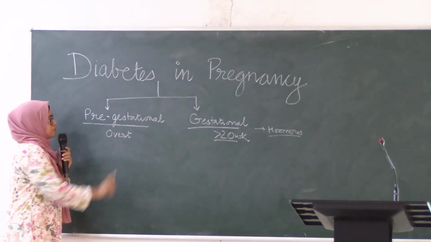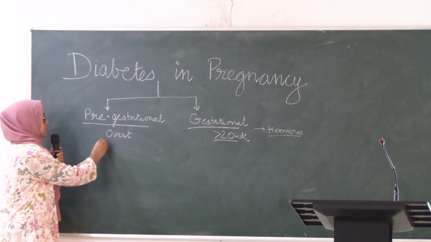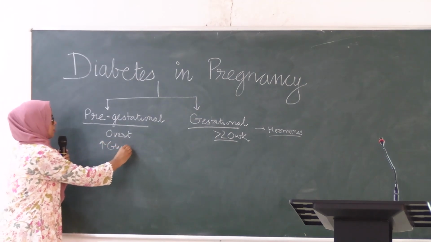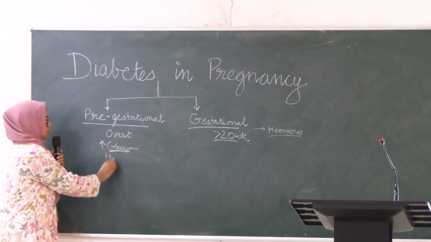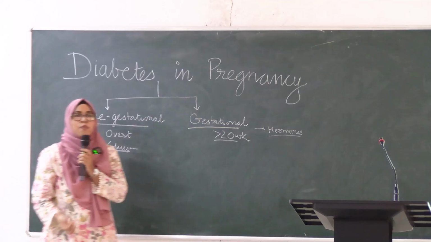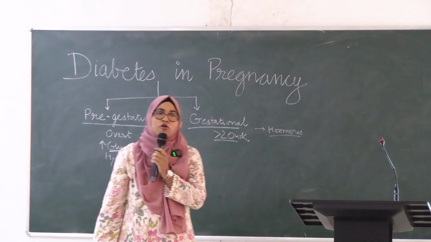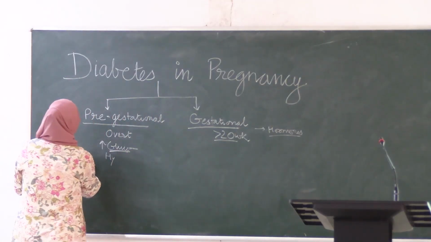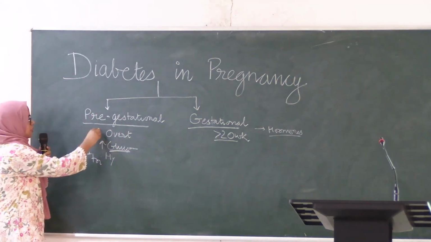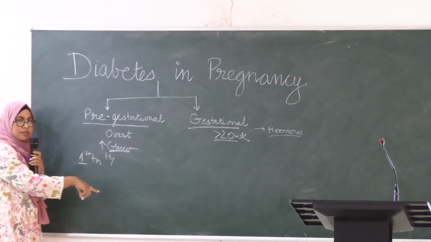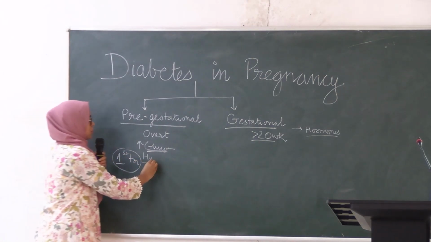What is the major difference between the two? In pre-gestational diabetes, the increased glucose level, or hyperglycemia, was present in the first trimester. So what is the important thing that occurs in the first trimester in the fetus? Yes, very good, organogenesis occurs in the first trimester. So the main difference between pre-gestational and gestational is that in pre-gestational diabetes there was hyperglycemia and damage during the first trimester, the organogenesis period.